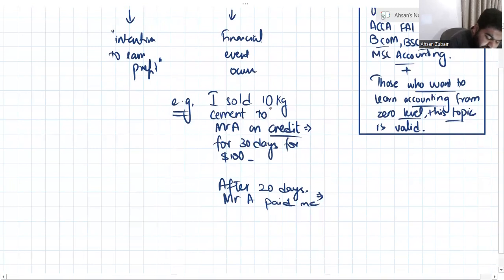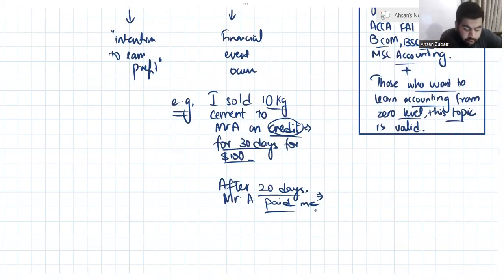For example, I sold 10 kg cement to Mr. A on credit for 30 days. I said that you can easily pay in 30 days for $100. After 20 days, not after 30 days, but after 20 days, Mr. A paid me the amount $100. Now, I am going to clear your concept here of how many transactions have been done.